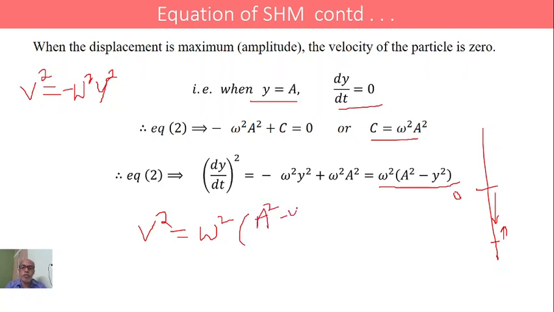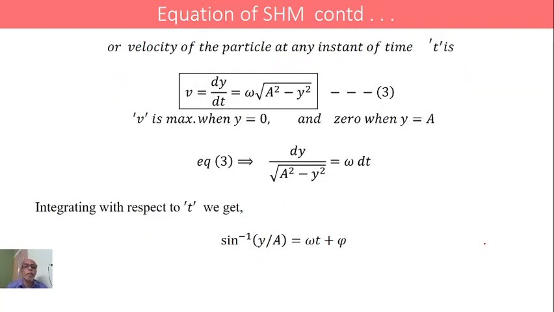Or v equals omega into square root of a square minus y square. This is the expression for the velocity. And here we have written this.